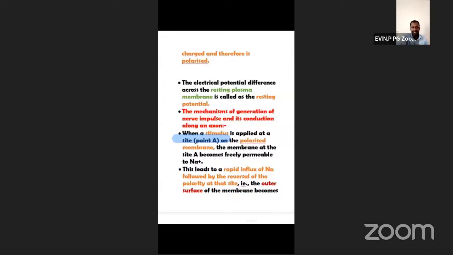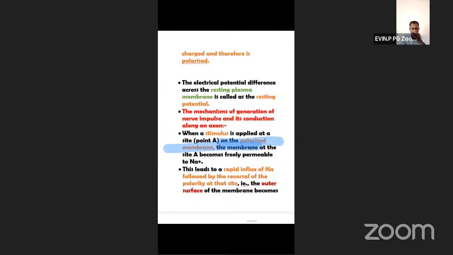So now at the site, the resting potential is changed. A site, B site, C site, D site, along the entire length of the axon, many sites are there. So every site is reversed in polarity. At first the A site, the reversal of polarity. So that is called as what? From polarized to depolarized. Depolarized means the A site is depolarized initially. So here depolarized means reversal of membrane potential.